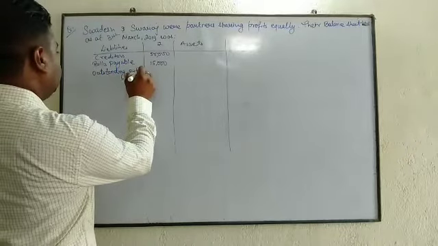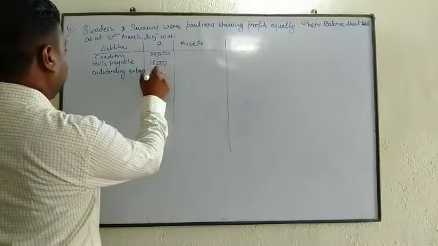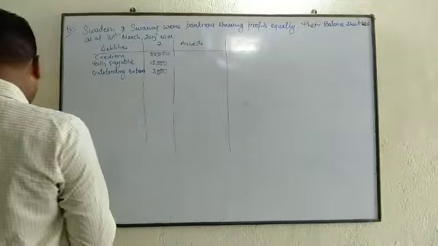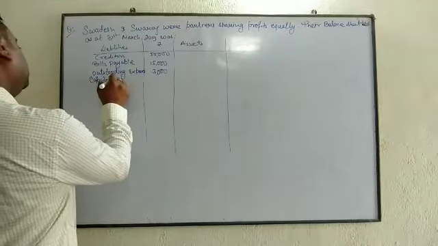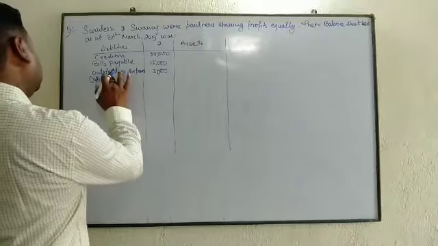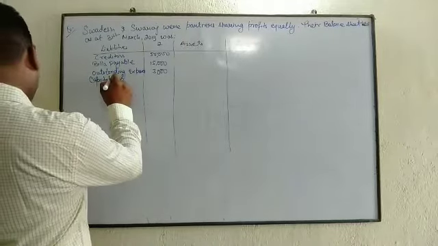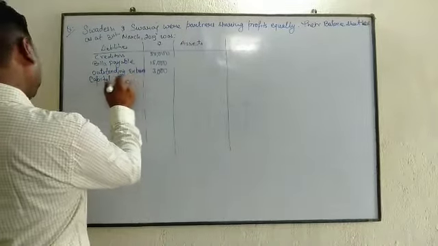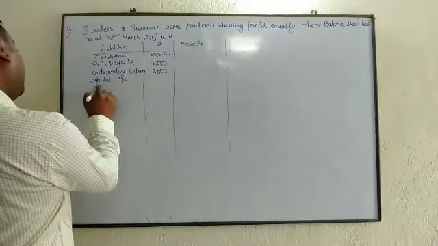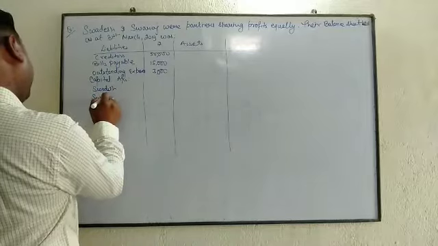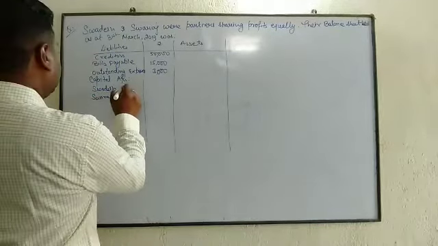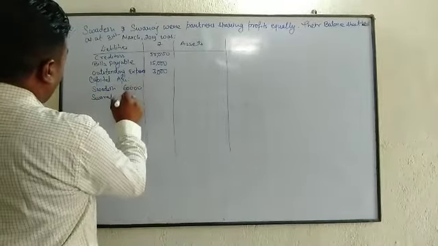Outstanding expense 3000, capital accounts: Swadesh 60,000, Swaraj 40,000.